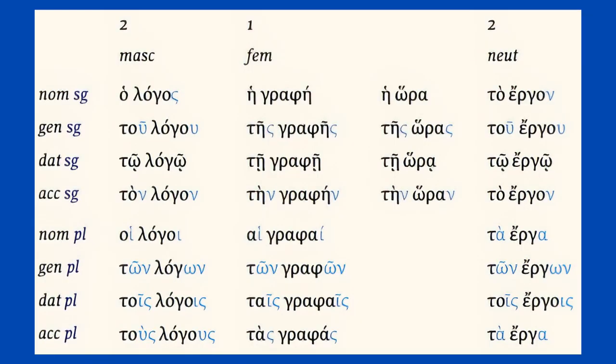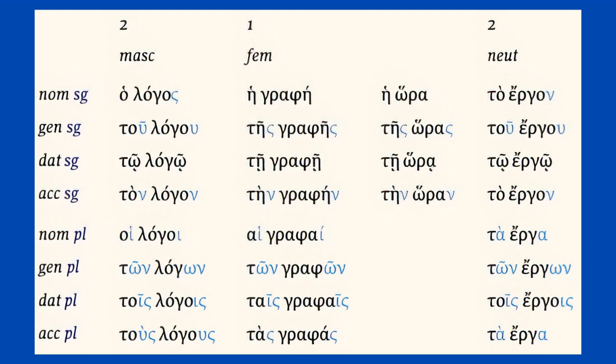In Greek, the cases, genders, and numbers are going to make it clear to us what the relationship between those are. So now let's take a look at this chart quickly and see how we recognize them. The second column here are masculine nouns. Ho logos, the word, as the subject. Tou logou is of the word in the genitive case, singular. Tō logō is to or for the word in the dative case, singular.